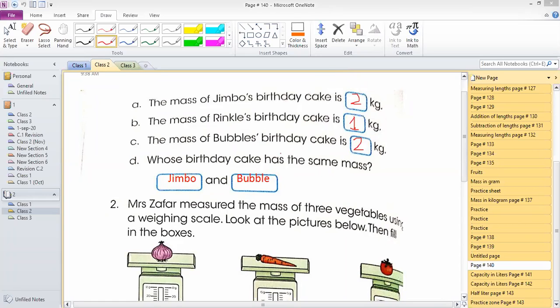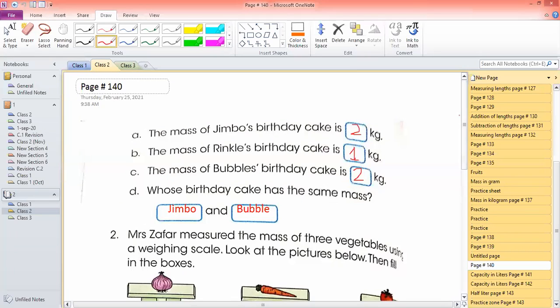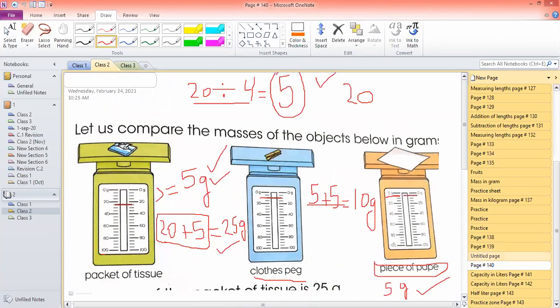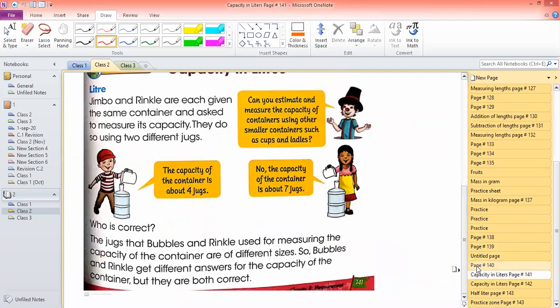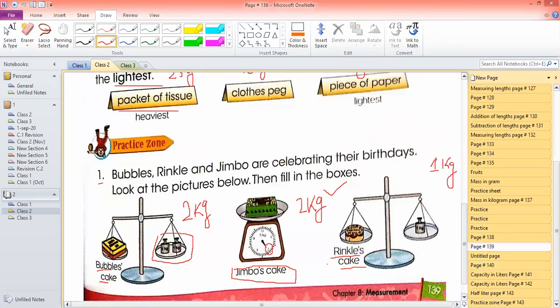All right, guys. So a quick revision. What we have done in the last class, comparing masses. Here there was Bubble's cake which is 2 kg, Jumbo's cake also 2 kg, and Wrinkles' cake was 1 kg.